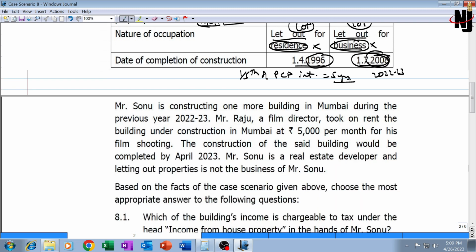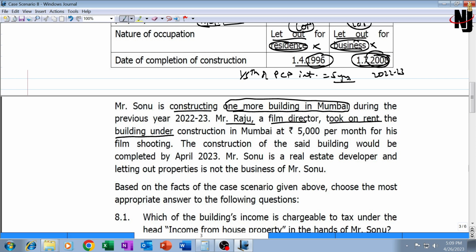Further, Mr. Sonu is constructing one more building at Mumbai. Underline that. That means he has got 3 buildings: Chennai, Kochi, and now Mumbai during the previous year 22-23, but he is constructing it. Mr. Raju, a film director, took on rent the building under construction in Mumbai. Mumbai building is still under construction at 5,000 per month. So building is not there. The asset called building is not appearing here. 5,000 per month would be 60,000 for the whole year, assuming let out from the 1st April. For his film shooting, it is let out.